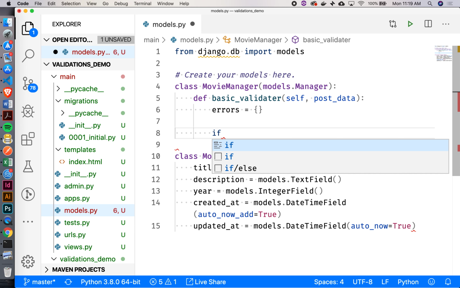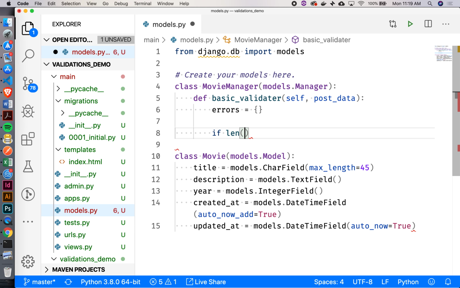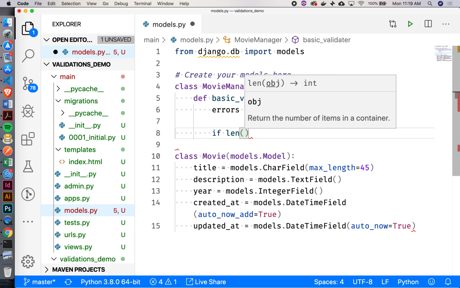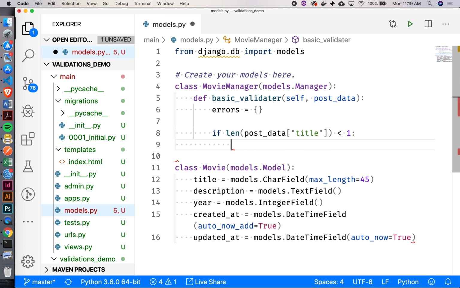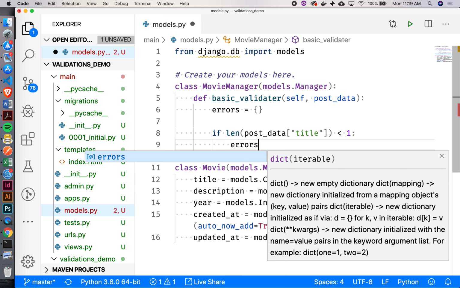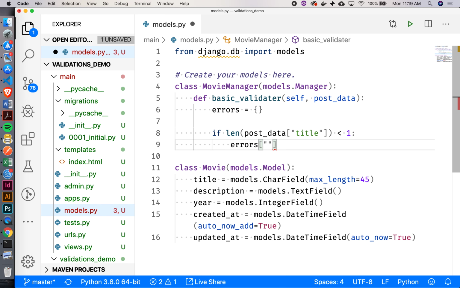So how can I do that? I can use this len function to tell me how long the string is. So I can say post data title is less than 1. Then what does that mean? They've given me an empty title. So now I can say errors, and then the key is just going to be title. I'm going to specify a message here. I'm going to say something like, please provide a title.